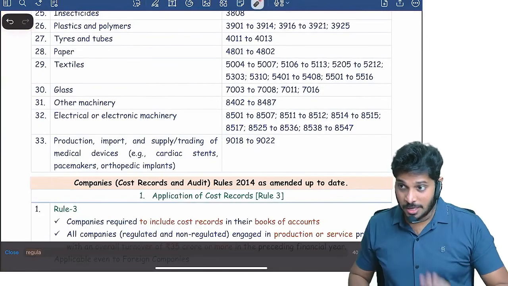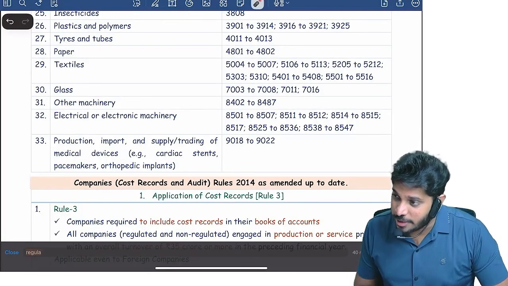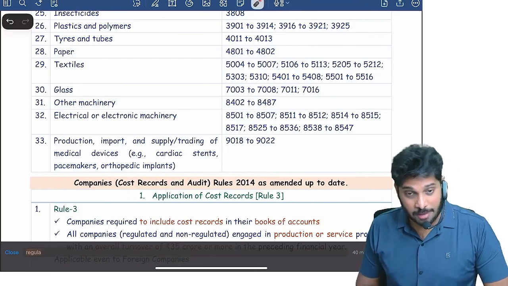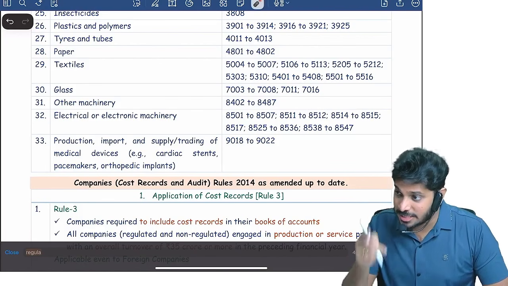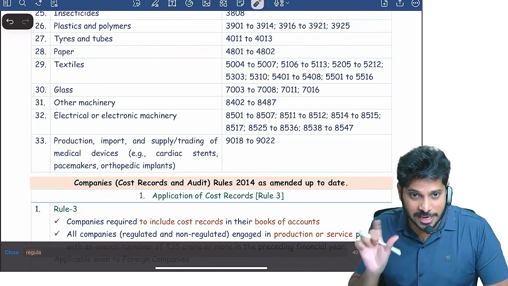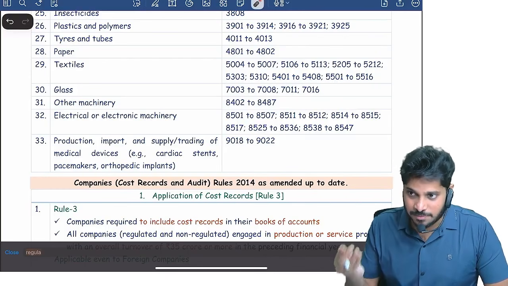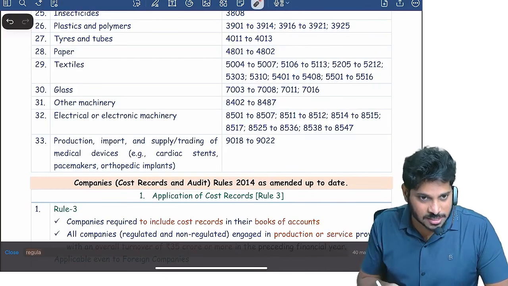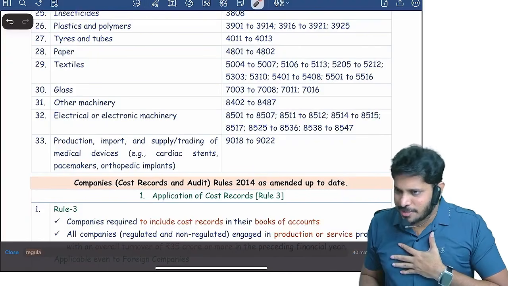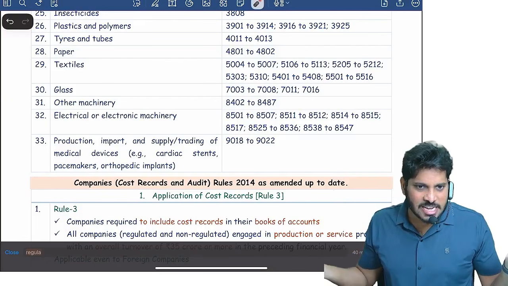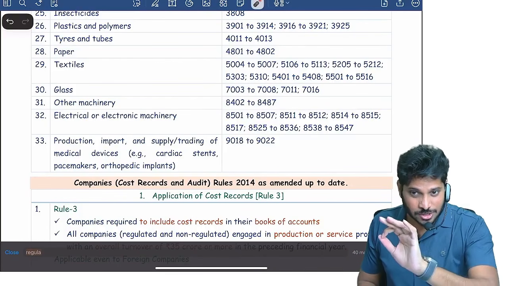Generally whenever we think of cost records, we assume only manufacturing companies have to maintain them. No, manufacturers and the service sector both have to maintain cost records. That's why in cost accounting you have a chapter called operating costing, for airline and hotel industries. Operating costing deals with the service sector. Suppose I'm a pure trader, costing is not applicable to me because I'm not incurring any cost. I purchase and sell at a margin. So for trading entities, cost records will not apply.